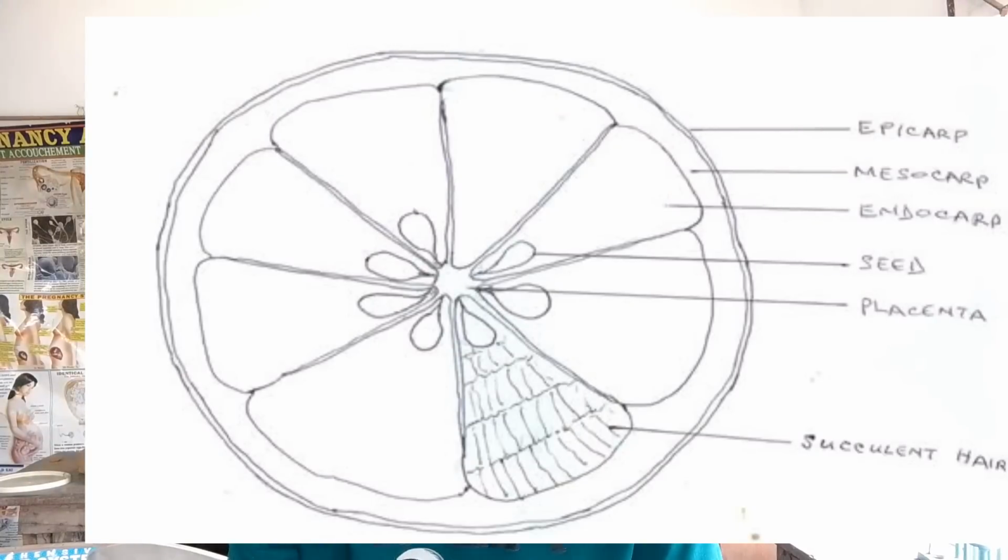Man is the only thing that can disperse this particular fruit. So take note of that. Now let's go over to specimen D. The specimen D we have here is an orange fruit, the transverse section of an orange fruit. Now in this transverse section, it is no longer this way.